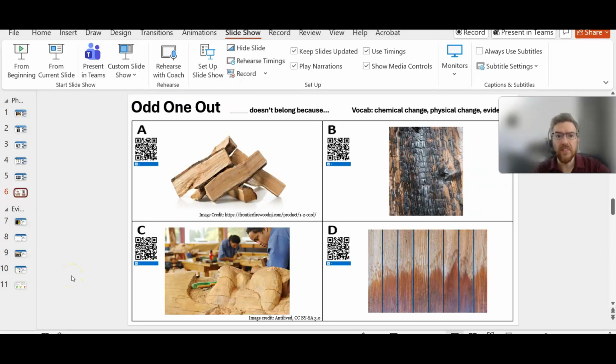I wanted to do an odd one out with you. So study the four images for a second. We have chopped wood, burnt wood, wood that is being carved, and wood that has partially become wet. And think about which one of these does not fit with the others and why. I'll give a little wait time here, but I want you to pause and think it through before you choose, and think about which one you think is odd one out and why it doesn't fit with the others.